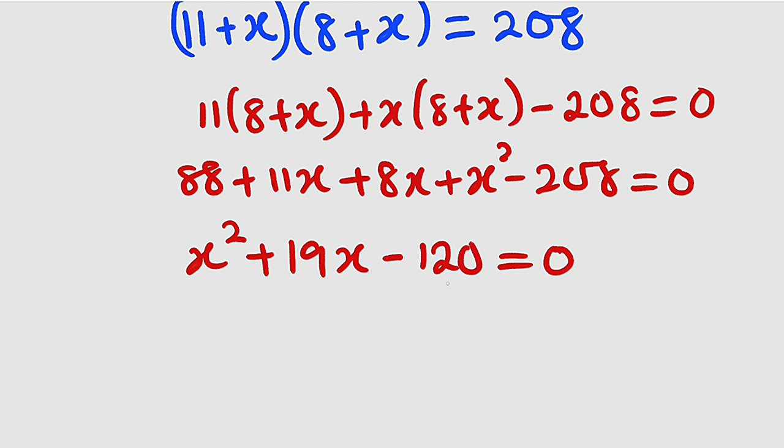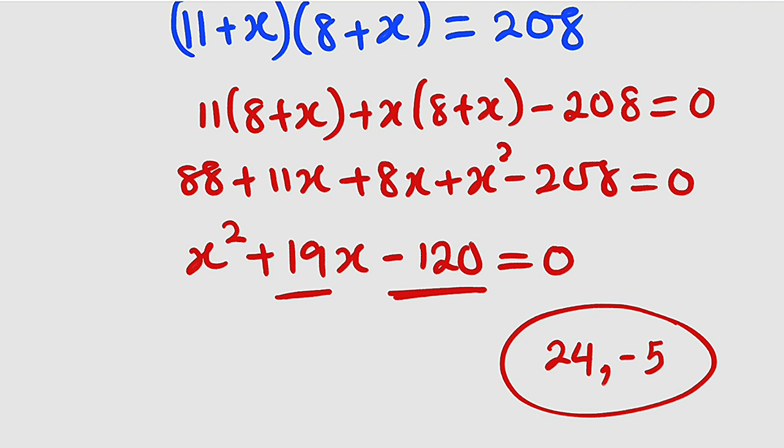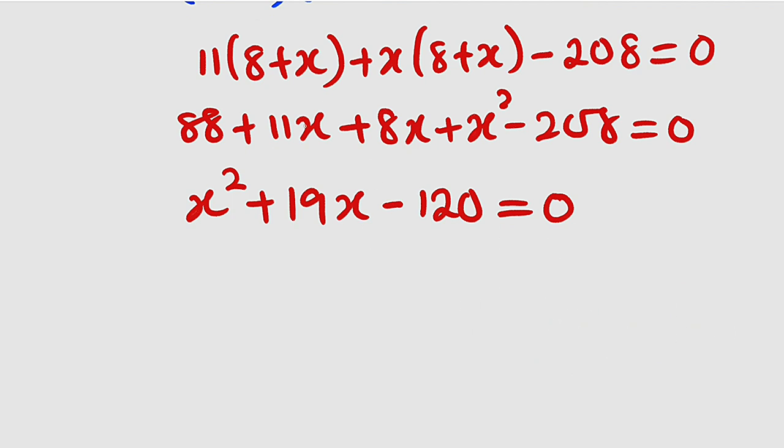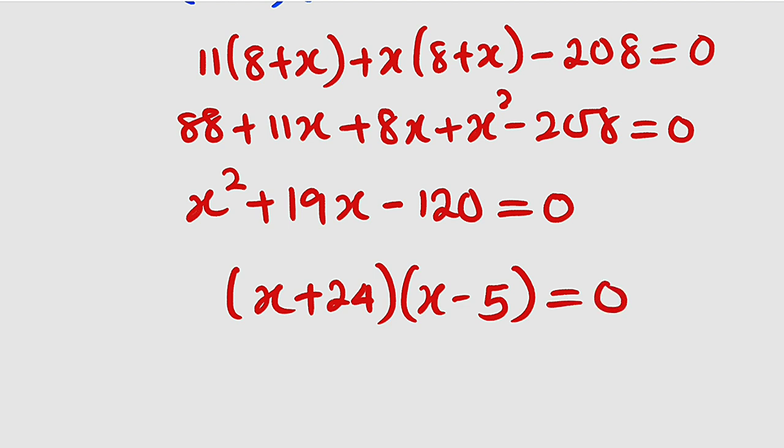We're going to think of two numbers that we can multiply together to get negative 120, but when we add the two numbers together, we get positive 19. So what are the numbers? The numbers are 24 and negative 5. If you multiply these two numbers together, you get negative 120, and when you add them together, it is the same thing as 24 minus 5, which is 19. So now let us factorize it. This is the same thing as x plus 24, multiplied by x minus 5, equal to 0.